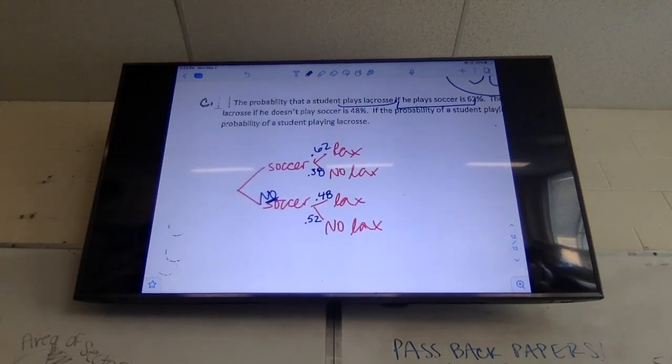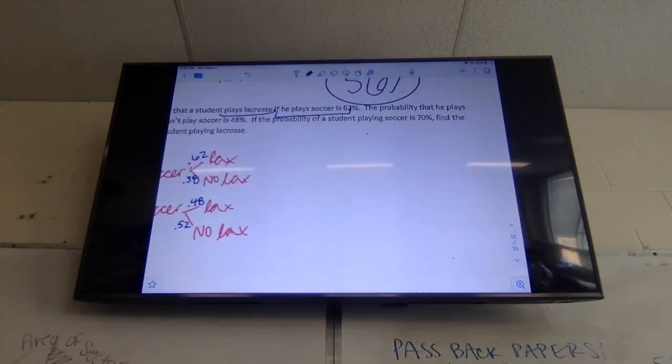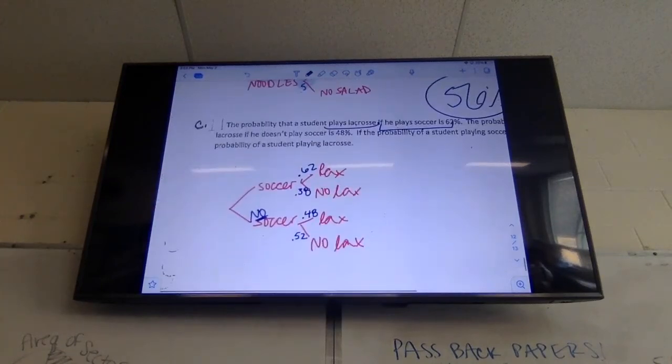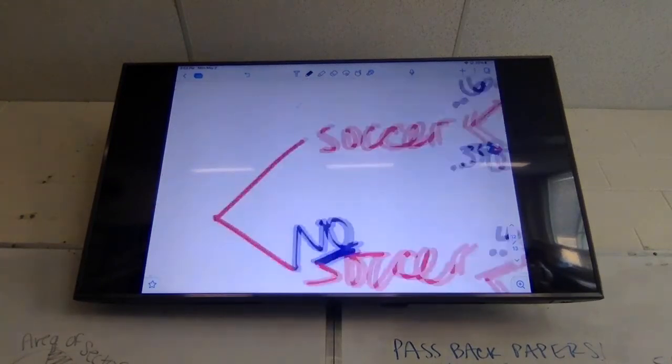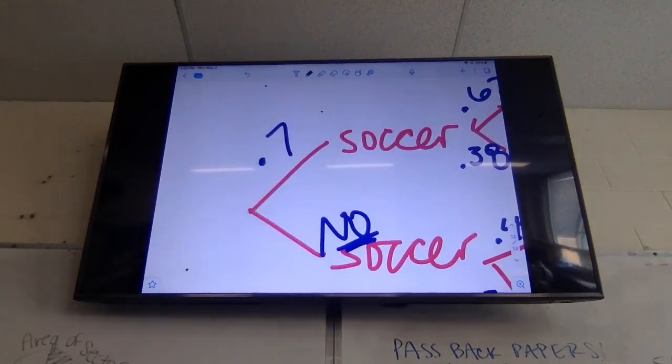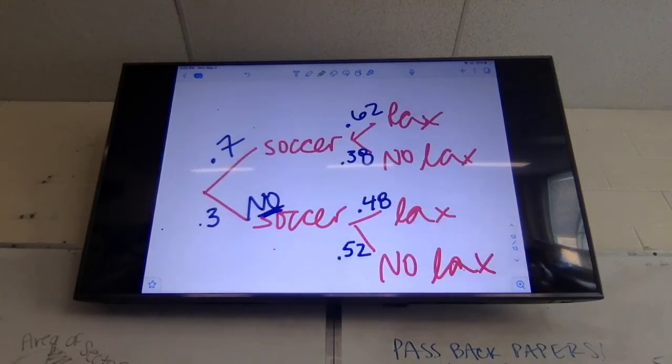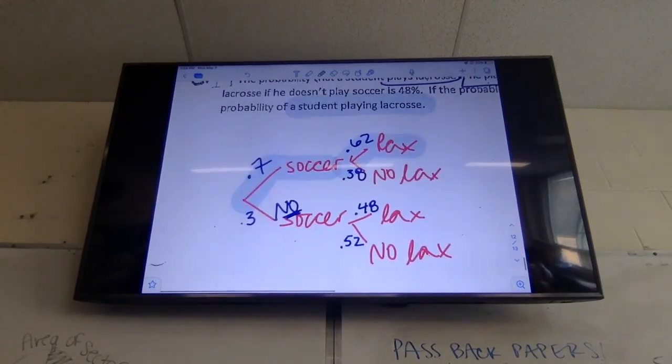The final sentence is the probability of a student playing soccer is 70%. Find the probability of that student playing lacrosse. So 0.7 is how much percentage we play soccer. How much is no soccer? 0.3. And so now we're going to multiply. We're going to do 0.7 and 0.62 in order to find out them playing lacrosse. And I'm going to do no soccer and yes lax. So 0.3 times 0.48.